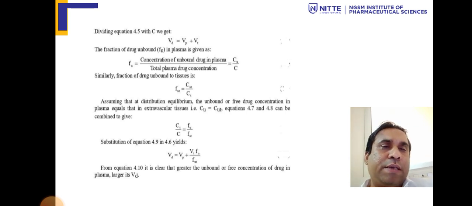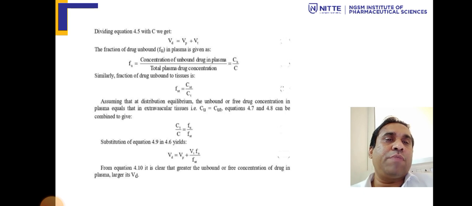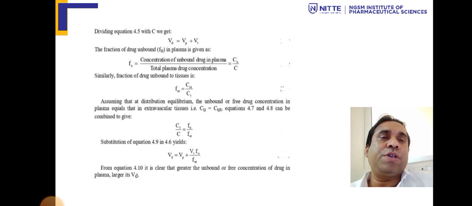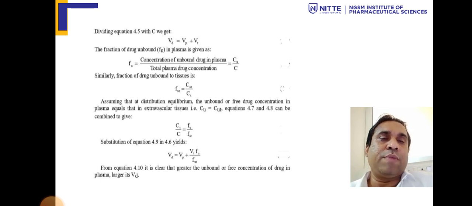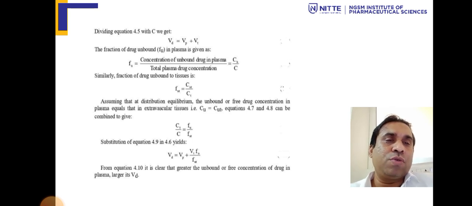Now, if we take fT as the fraction of unbound drug, the fraction of unbound drug in plasma is equal to the concentration of unbound drug in plasma, Cp, divided by total plasma drug concentration, C. Similarly, the fraction of unbound drug in tissues will be fT equals Ct by T. Assuming that the distribution equilibrium is attained and the unbound drug concentration in plasma equals that in the extravascular tissue, the equation can be combined and written as Ct by C equals fT in plasma by fT in tissues.